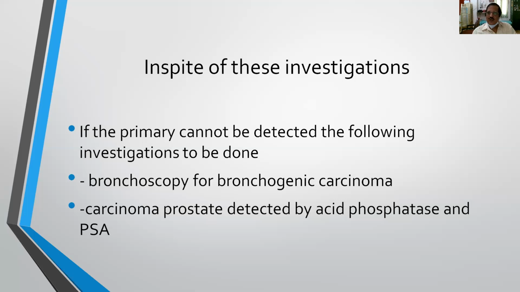And the second one is carcinoma prostate. So the carcinoma prostate may be detected by acid phosphatase test and prostate specific antigen you have to do. And also you have to do rectal examination, and clinically there will be irregular prostate, nodular prostate, which is hard in consistency. So you must evaluate the prostate as well as for detection of any bronchogenic carcinoma, which may be responsible for multiple secondaries in the liver.